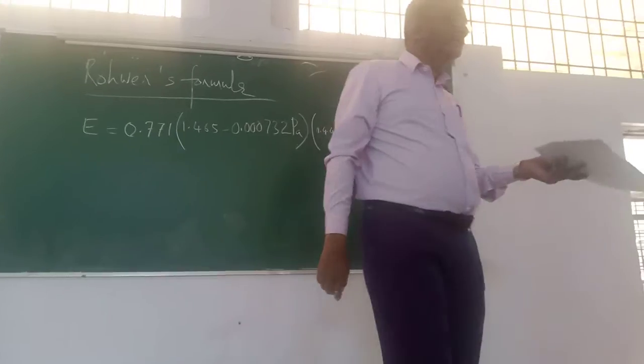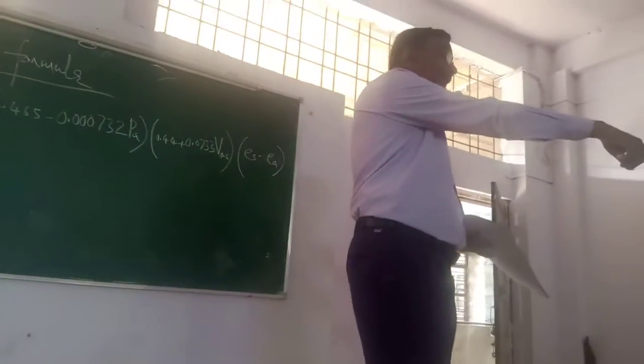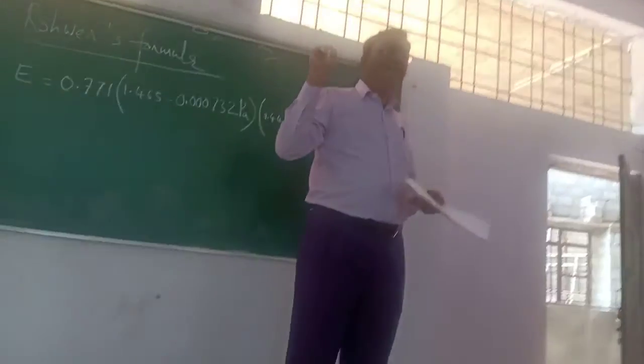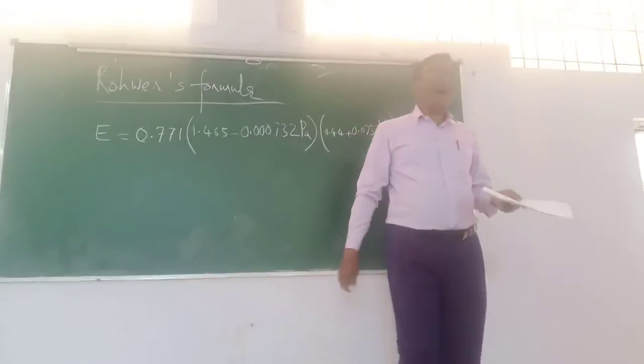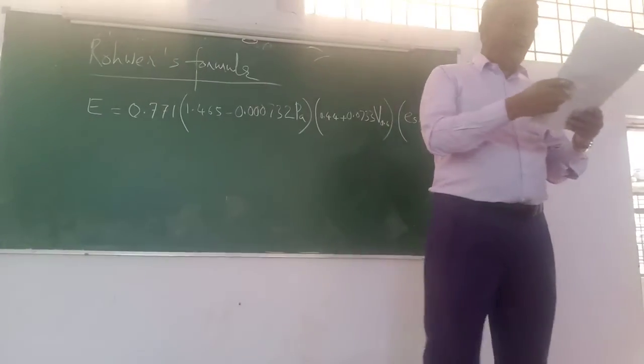This was asked in 2020 for 8 marks. Write Meyer's equation and Rohwer's equation with all these explanations. 8 marks. You should know, no?